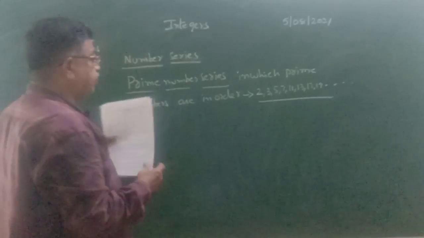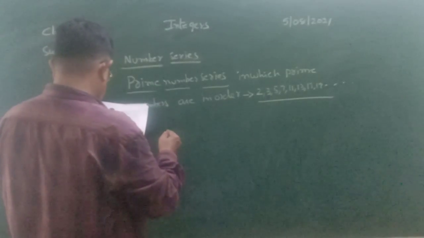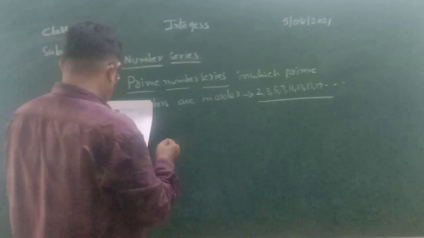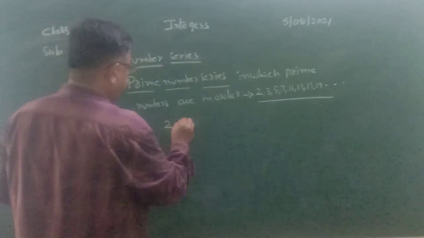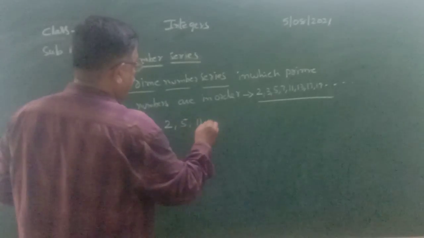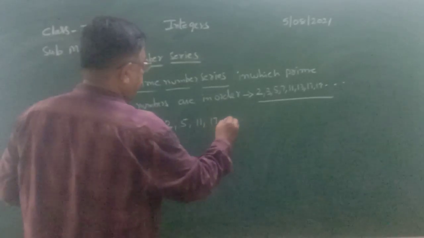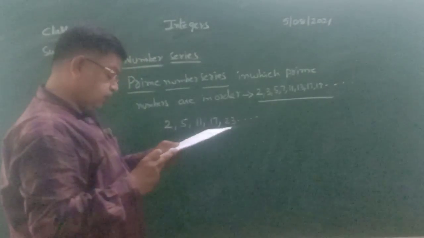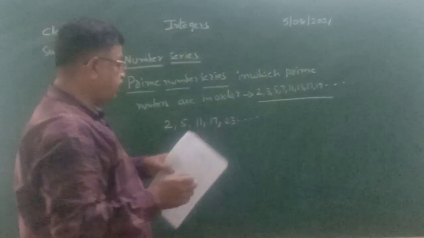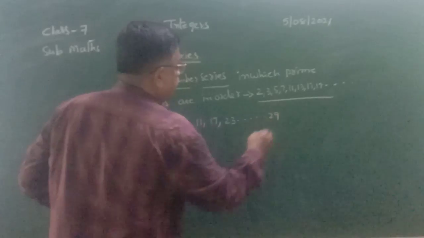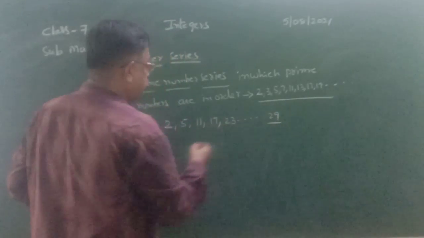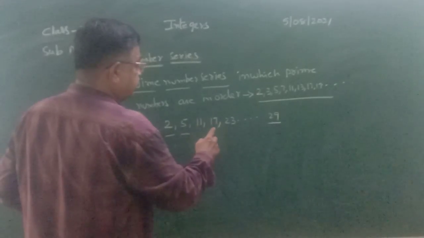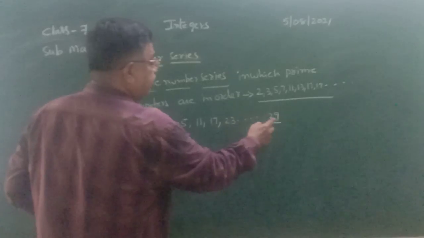If you take prime numbers like this, 2, 5, 11, 17, 23 and so on, the next prime number after 23 is 29.